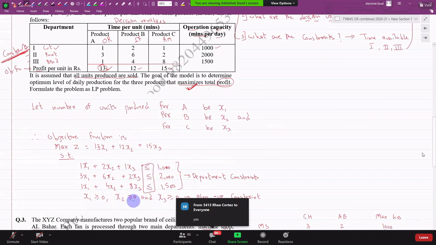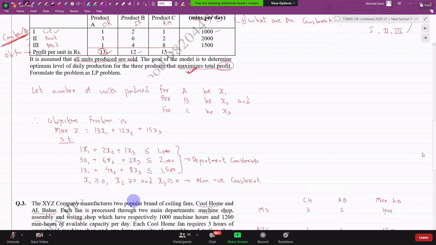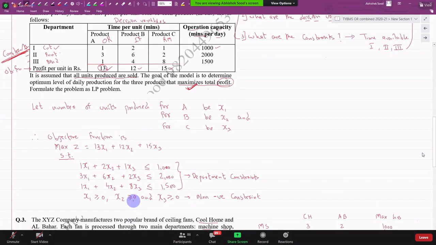But when the customer says, ध्यान देके सुनिएगा, when the customer says, I want minimum 10,000 books of OR. Then, either 10,000 or nothing. I'll not buy anything. So either you give me 10,000 books or don't give me anything. If the customer is telling that to me, then in that case, I may have an infeasible problem. Not always. May have an infeasible problem at my hand. I may not have enough manpower in cutting, printing and binding to make that number of books. Yes or no? Real life में होता है ऐसा.